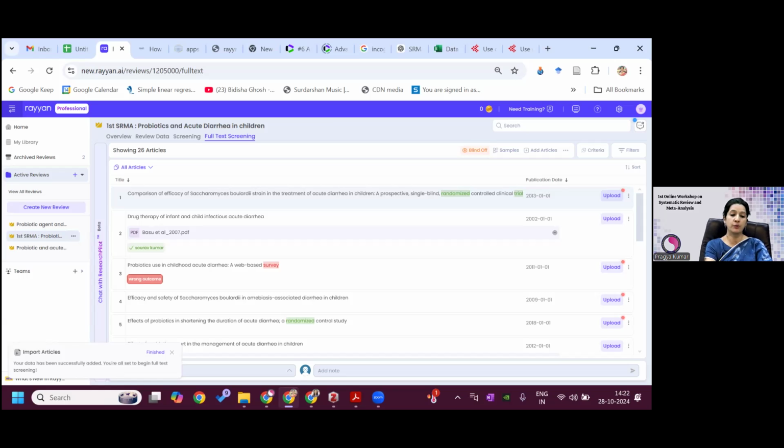So how will you ensure the full text? Since here it is only title and abstract, it is a task for you people, generally whosoever is doing, to retrieve all the full text article. So let's say in this case, if you have got 26 articles, you have to retrieve all 26 full text article, give a name to it with the author name and year, save it in a drive in your computer, and now you will upload it. In this case, it might happen that few full text you don't get. Maybe it's a paid one, or your organization library does not subscribe to that journal.